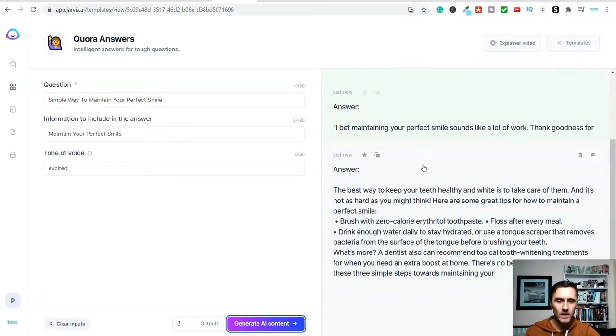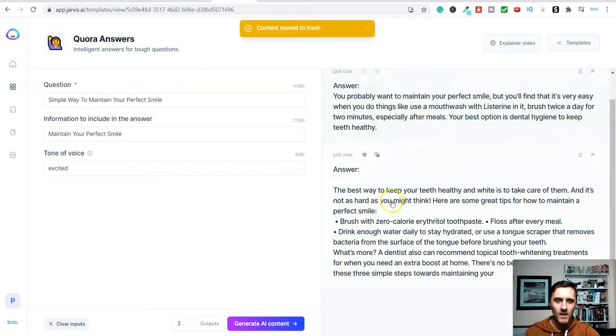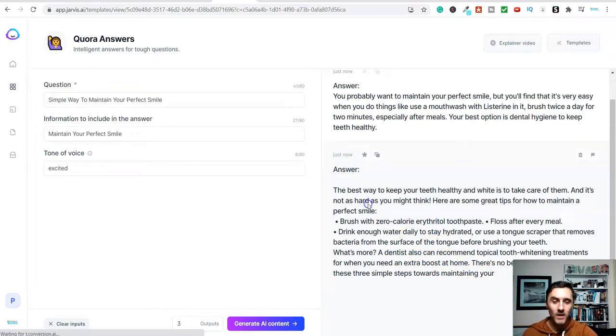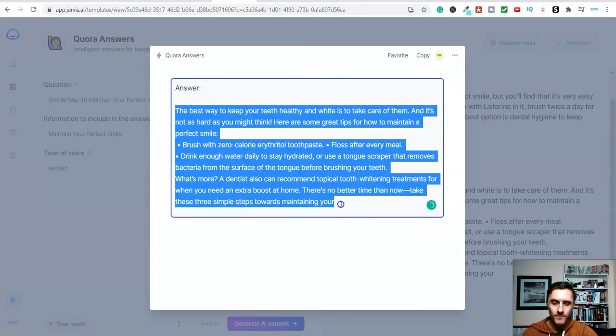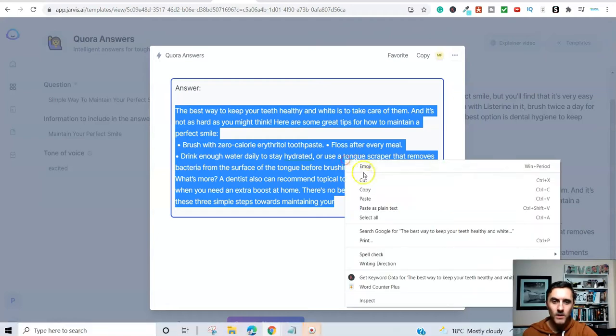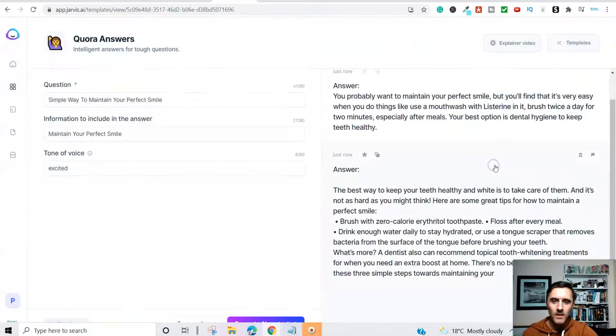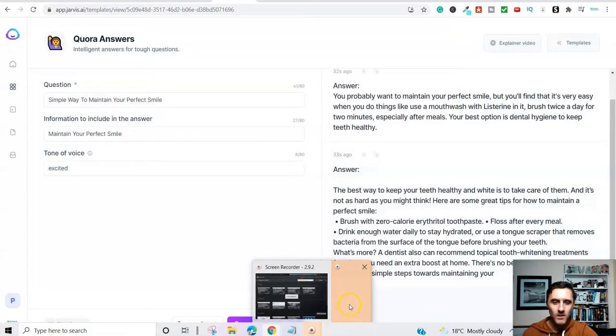So we'll scroll down here. So look, this one here is not very good, so I'll just click on bin. And then we've got this one here, look, answer: the best way to keep your teeth healthy and white is to take care of them. And look, it's got all of this here. So I could take this answer to this question over here, and inside of this, I could literally just copy and paste this. I could make some simple edits to this. In fact, let me show you how to do it. So I'll take this, and I'm going to copy this like so. And then I'm going to go back over. Let me just close this down for you.